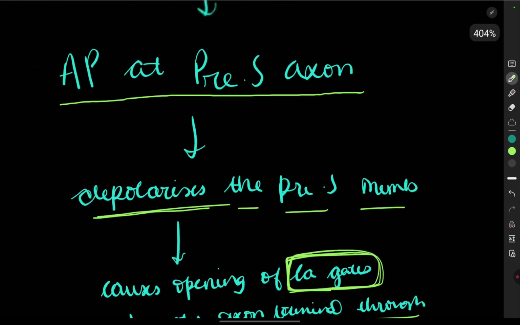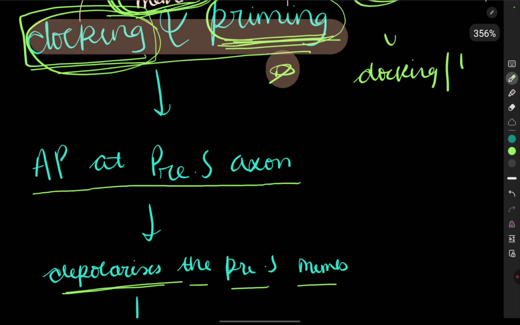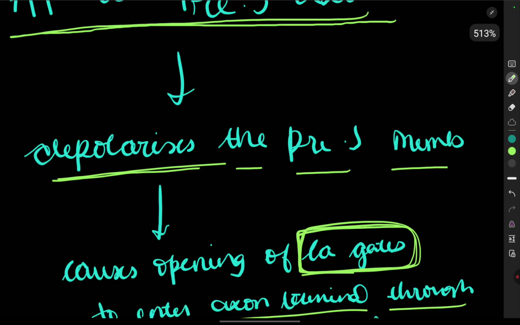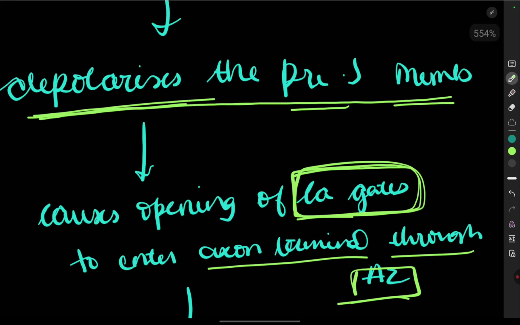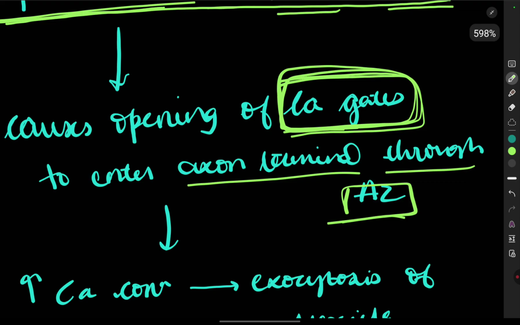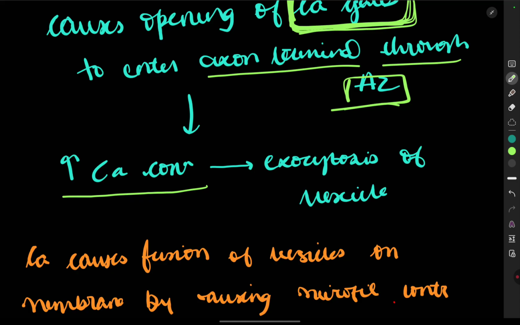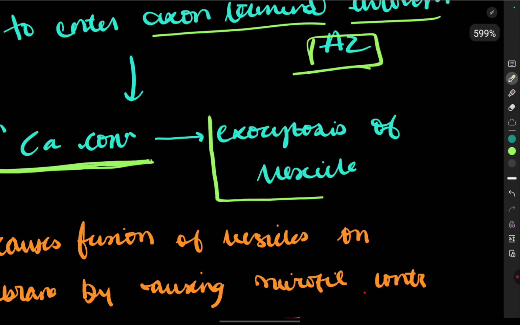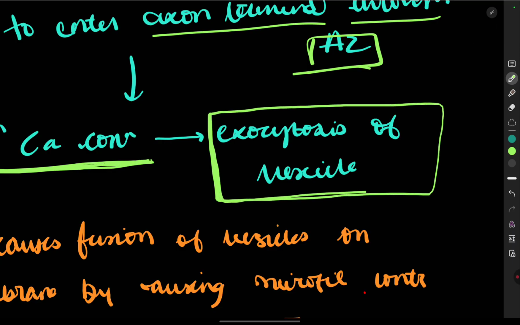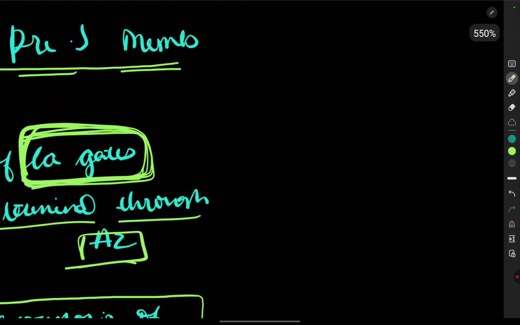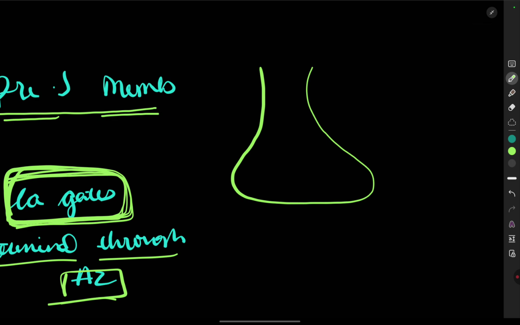Let's see what happens step by step. Docking and priming occur where the neurotransmitter comes out. Action potential is generated. Depolarization of this membrane takes place, which causes the opening of the calcium voltage-gated channels, and influx of calcium ions takes place. So the concentration of calcium ions increases, which causes exocytosis of the vesicle. Let us understand this with the diagram. Suppose this here is the active zone, and the vesicles are present inside.